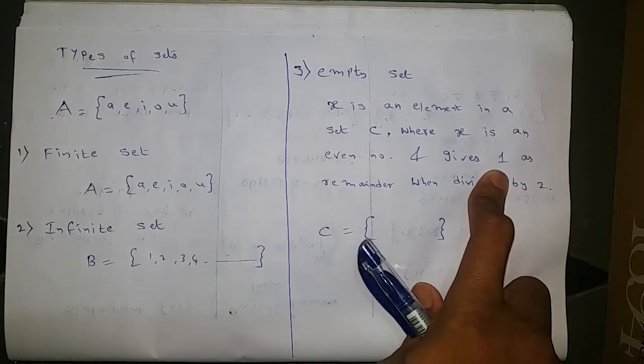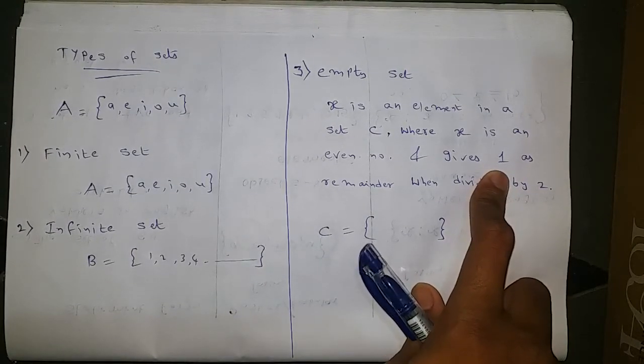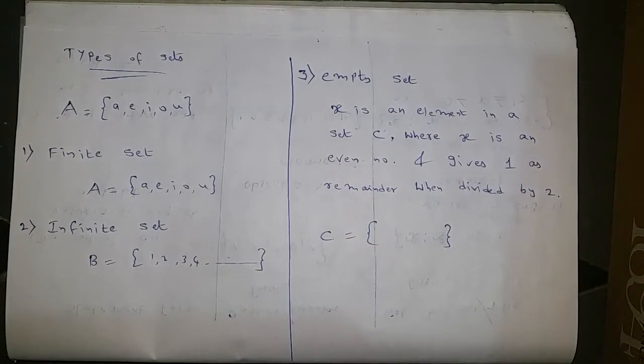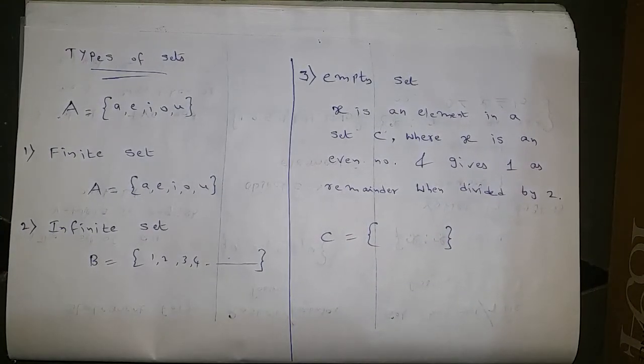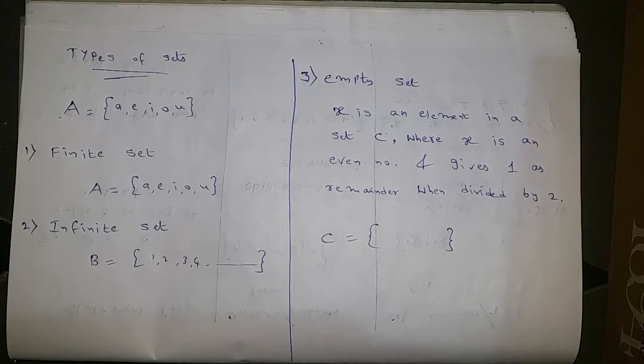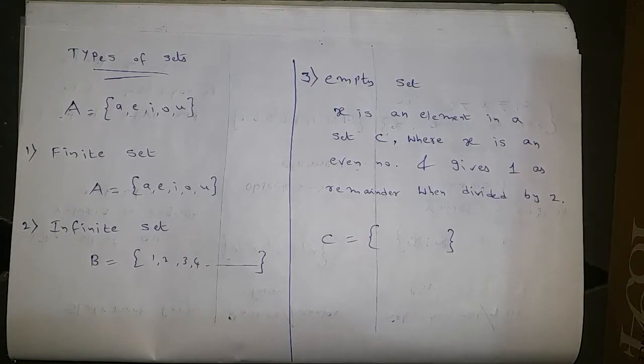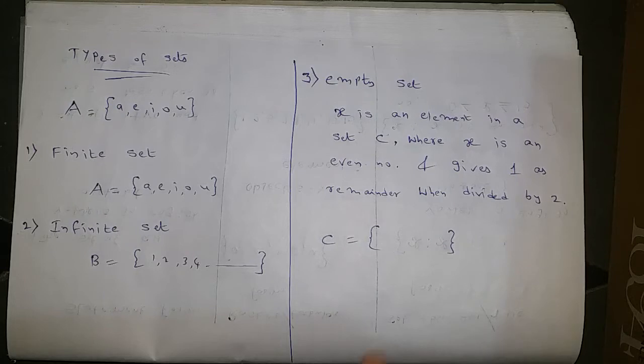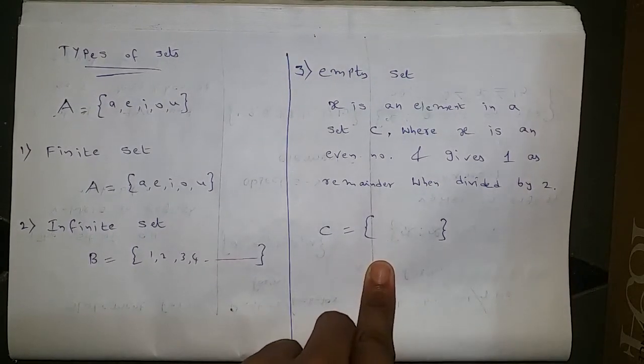But here it gives remainder 1. So that is impossible. It means no element is there which is an even number and which, when divided by 2, gives 1 as the remainder. It is not possible at all. So no element is there. That kind of set is called an empty set.